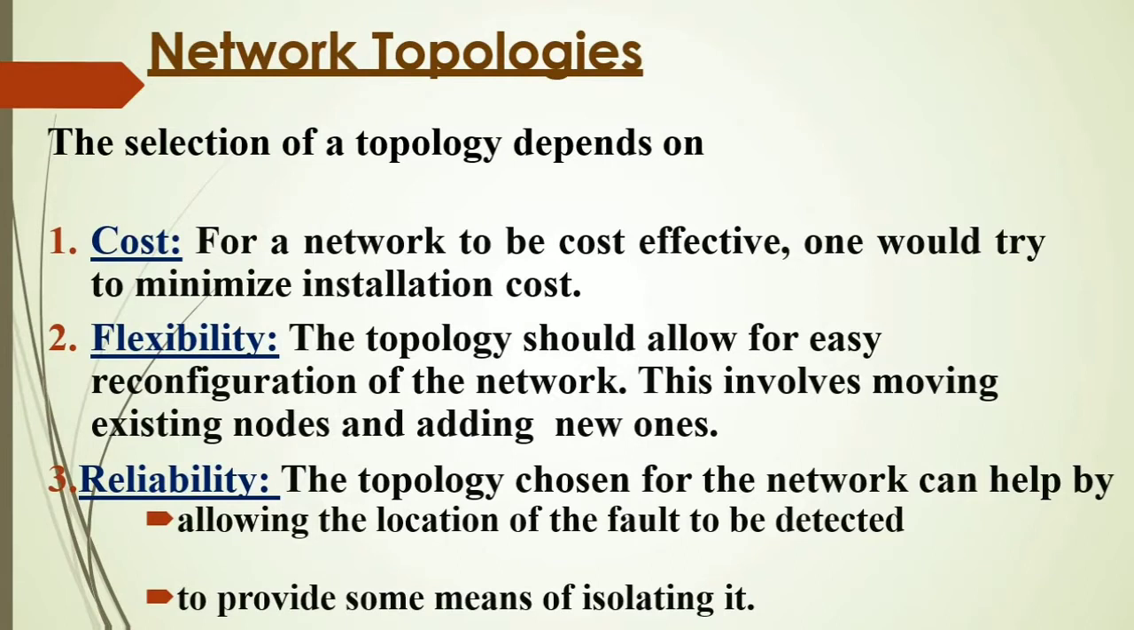The selection of a topology depends on certain criteria. If we want to select a topology for our network, then we have to follow some criteria. We have to measure it on certain standards. So what is the first criteria? Cost. For a network to be cost effective, one would try to minimize installation cost. The topology should be such that it should not increase the cost of our network. Topology should always try to minimize the installation cost.